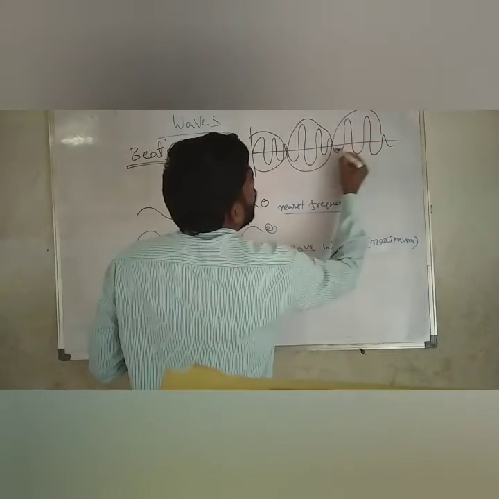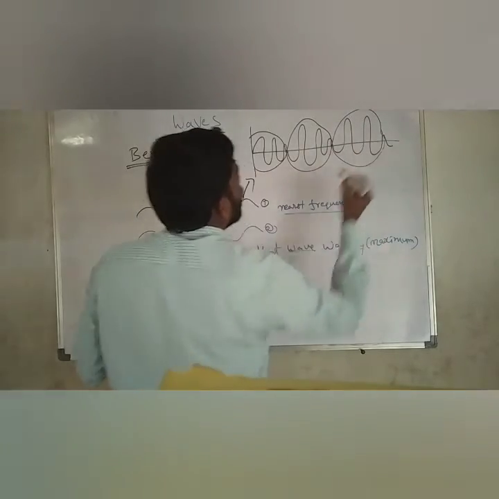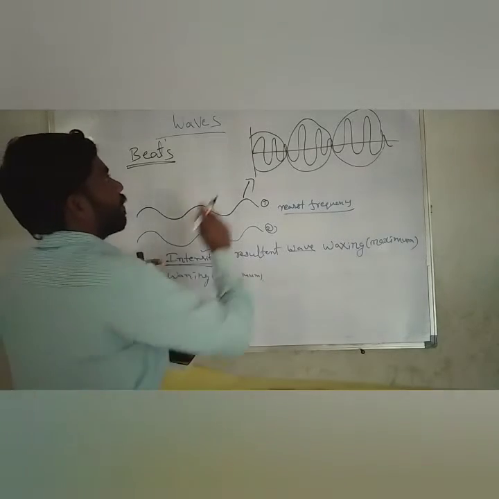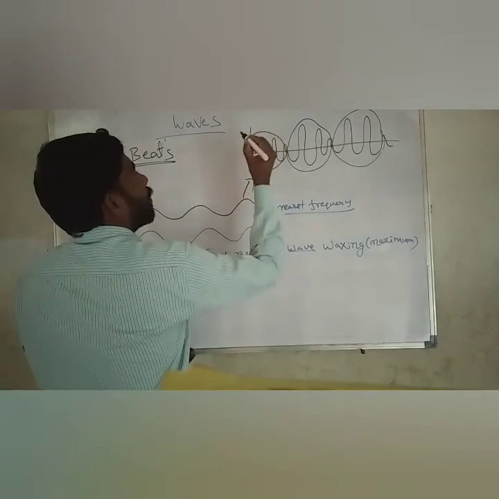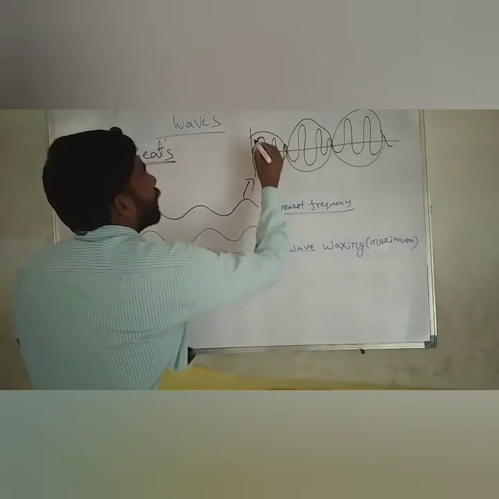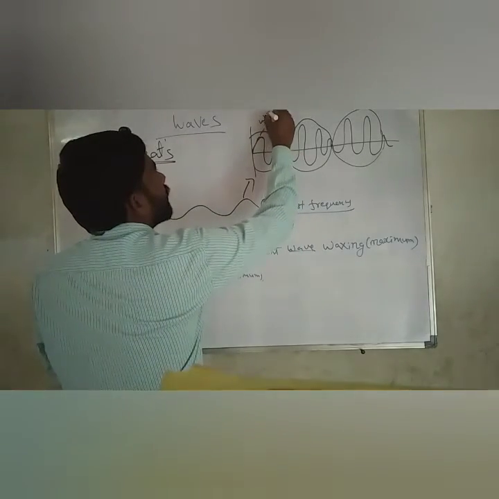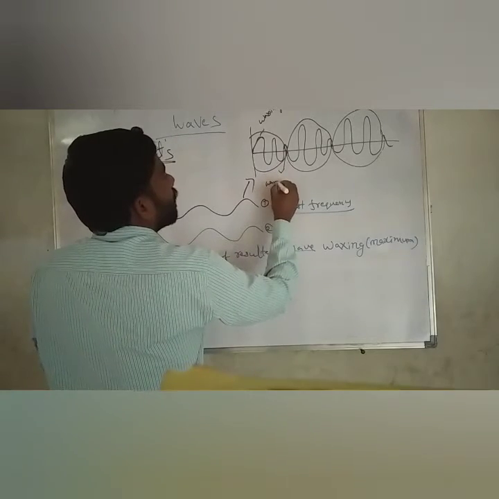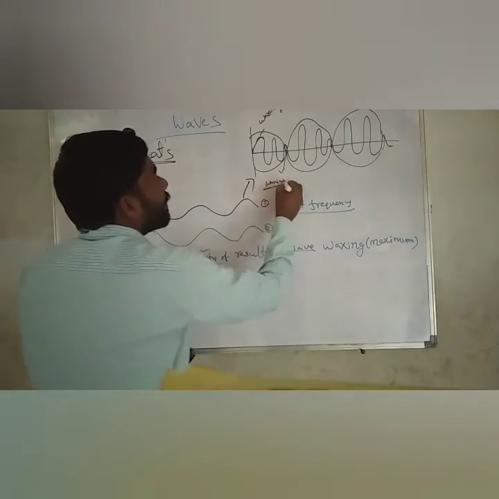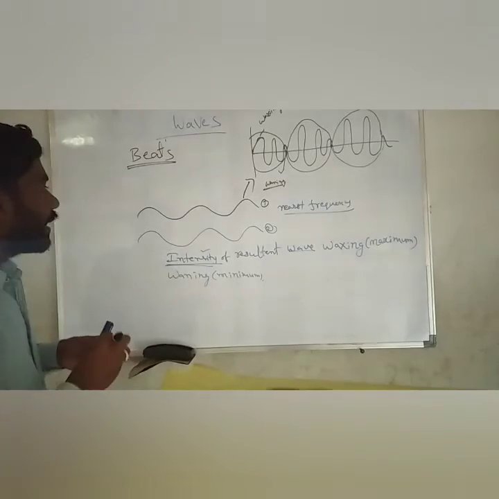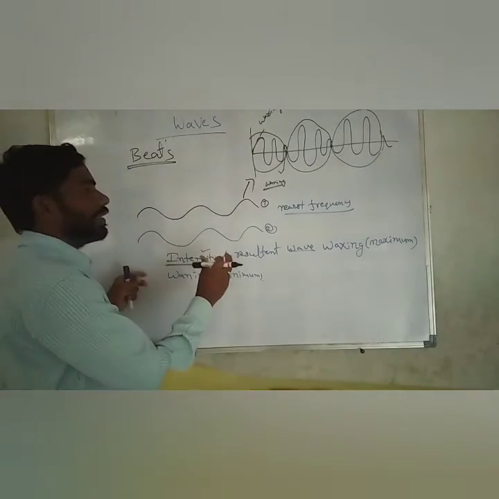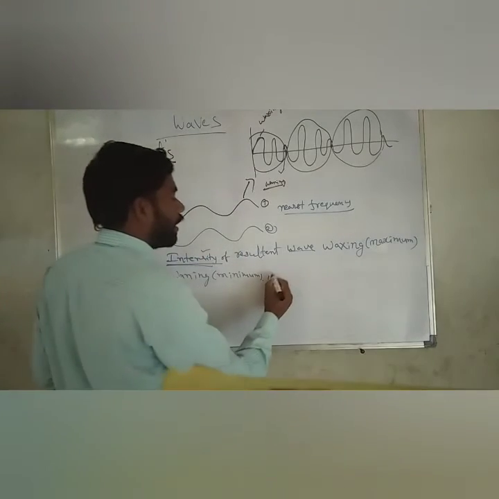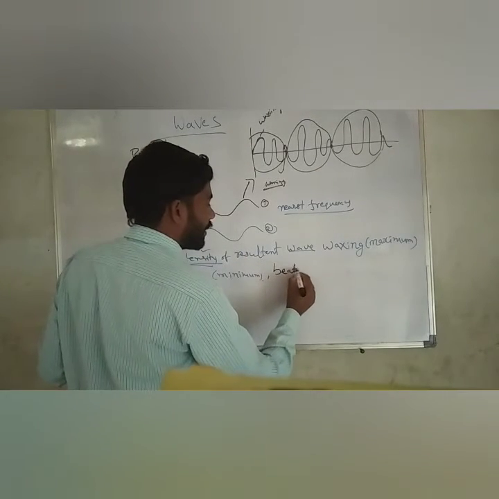In this case the intensity of the resultant wave at this place is a maximum, and at this place is a minimum. This is the waxing, this is the waning. This phenomenon, where the intensity of the resultant wave keeps decreasing and increasing, we call beats.